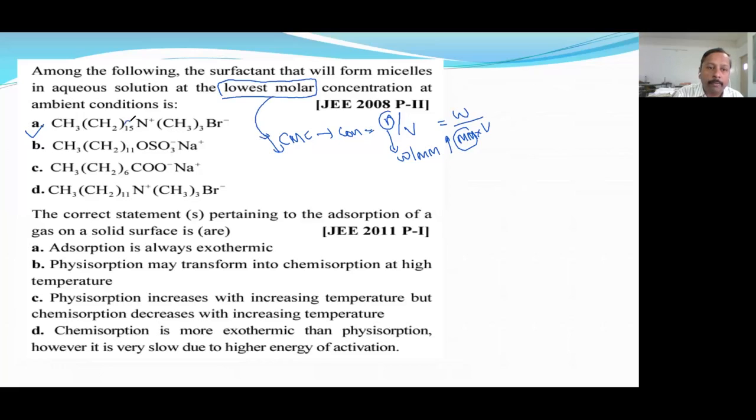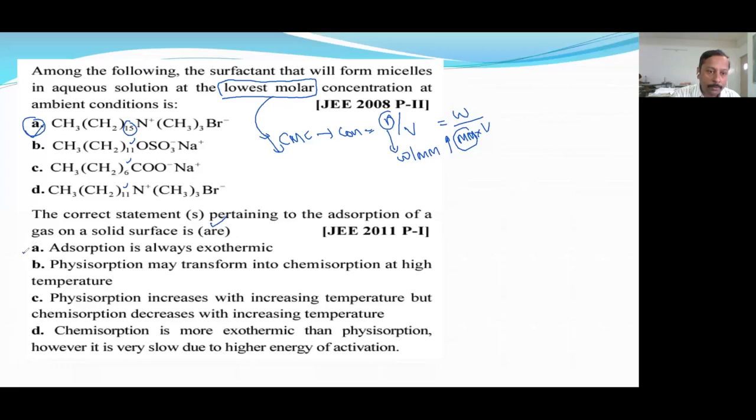So here you can find 15, 11, 6 and 11. Okay. So more number of CH2, therefore answer will be A. Okay, next try second part. Okay, next one is an advanced question and you can find here R. So more than one correct.